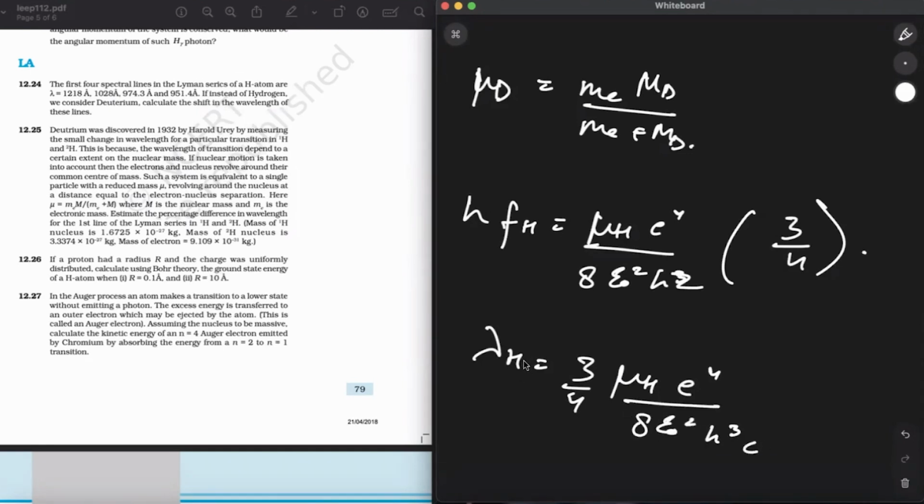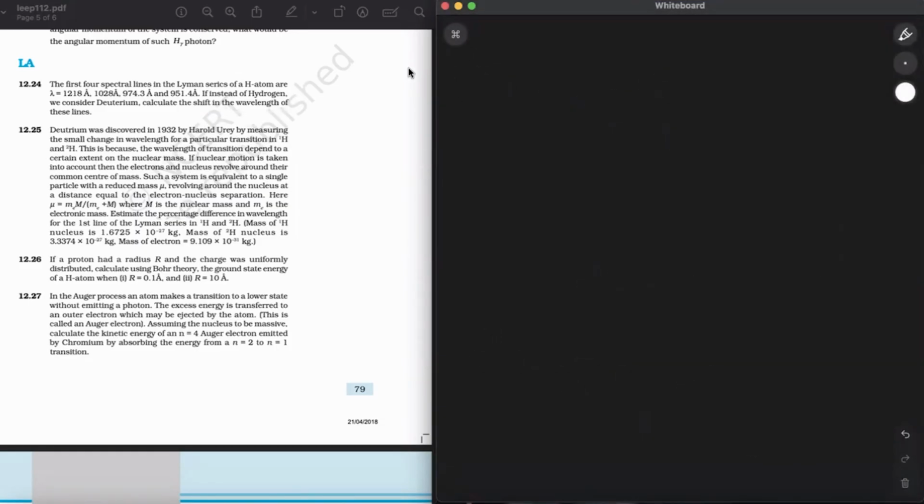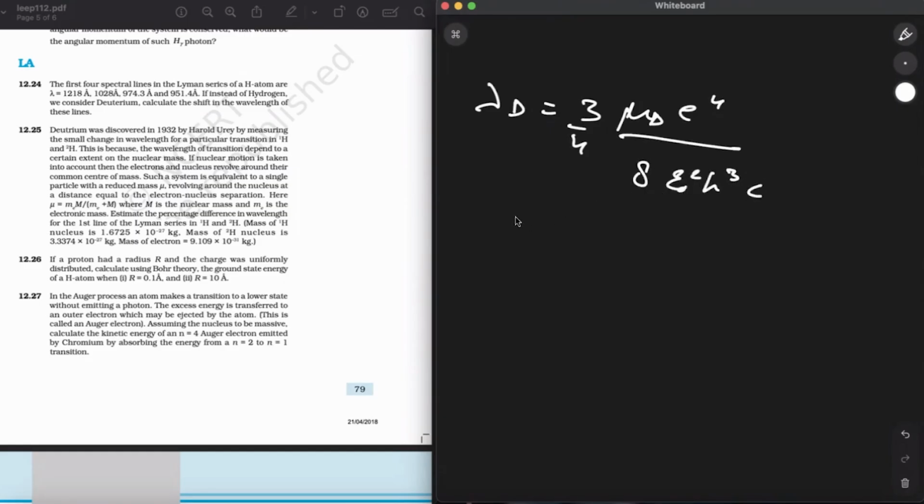This is the lambda h. Now, similarly, if I write for lambda d, it will be the same thing, just the difference will be mu d. The lambda d will be 3 by 4 mu d e^4 over 8 epsilon naught squared h cubed c. So the difference in wavelength, delta lambda, can be written as lambda d minus lambda h.